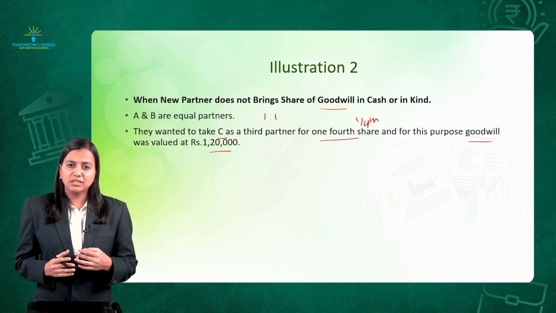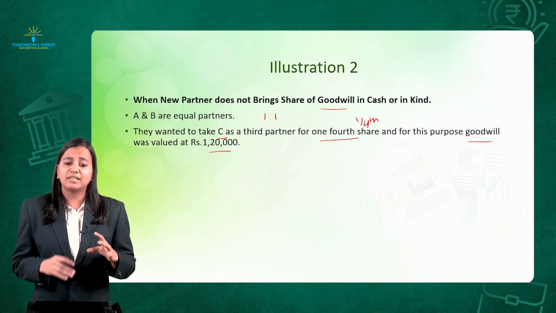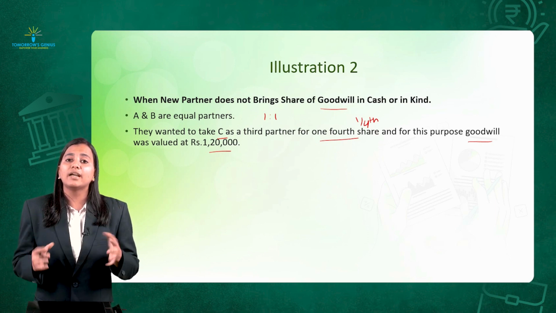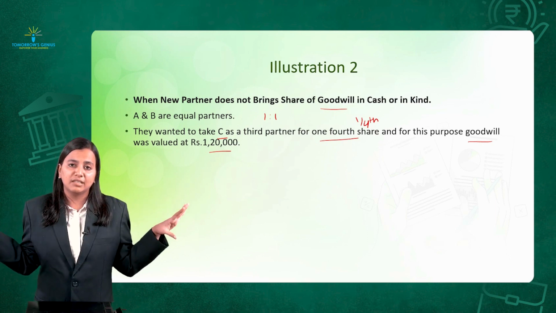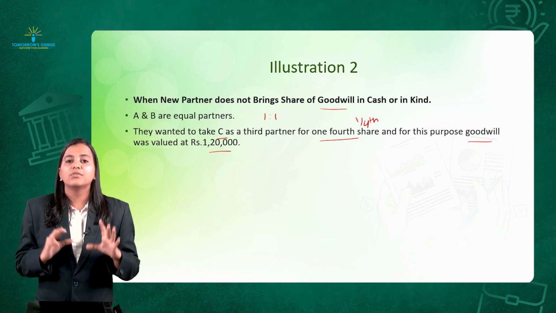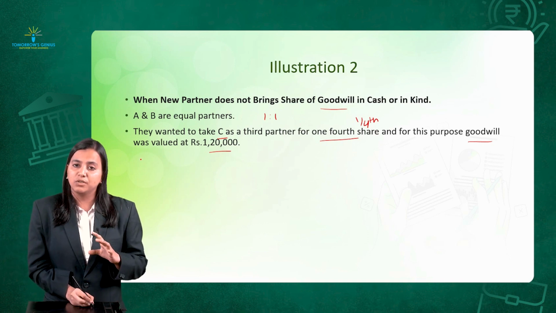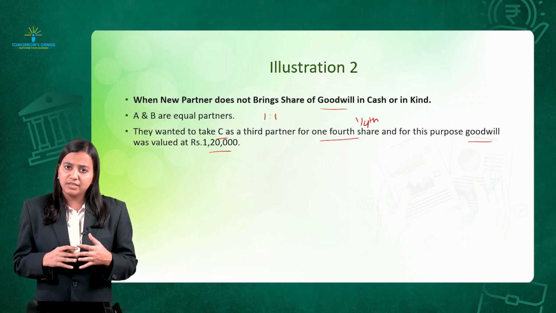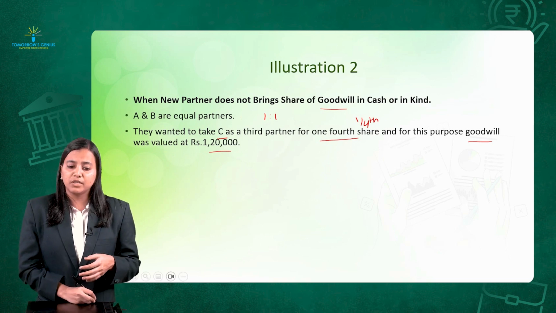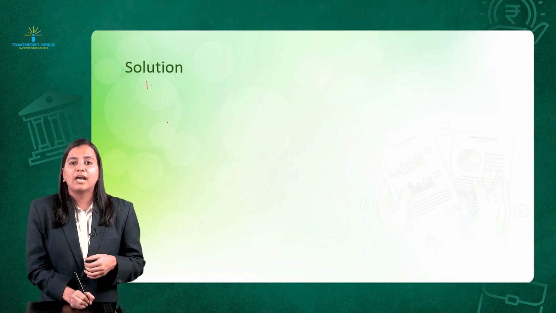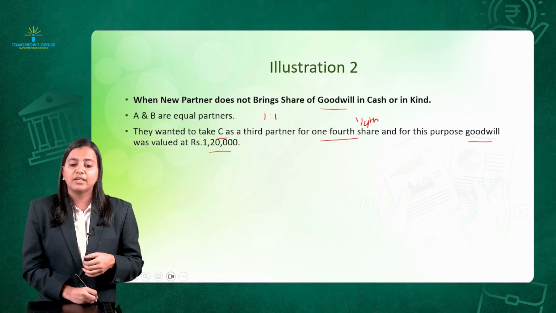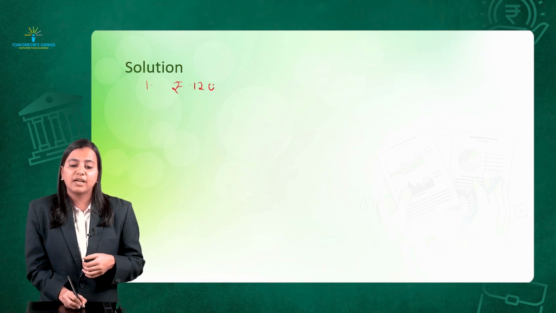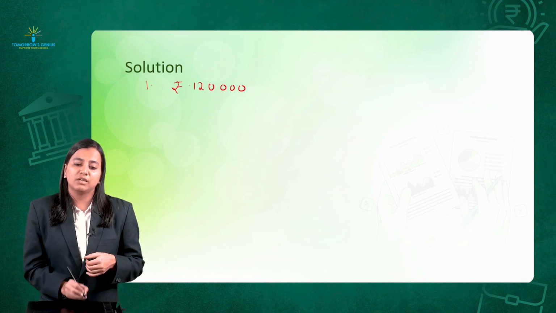Now, if you see, there is nothing mentioned in the question that this person C has brought something in cash. So, you have to assume that C has not brought the money in cash. They have given you what? Goodwill of the firm, that is rupees 1,20,000. So, let's solve it step by step. What was step 1? I need value of goodwill. In my question, I have been readily given rupees 1,20,000 as the value of goodwill.